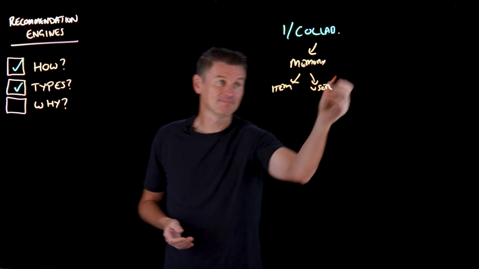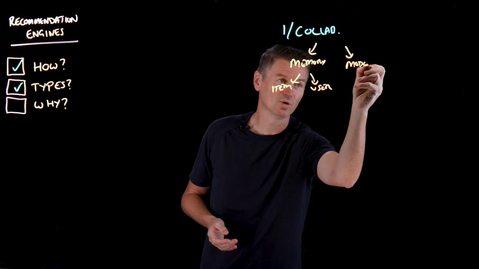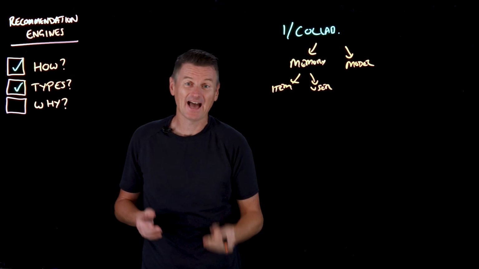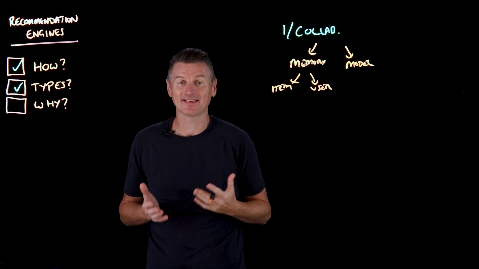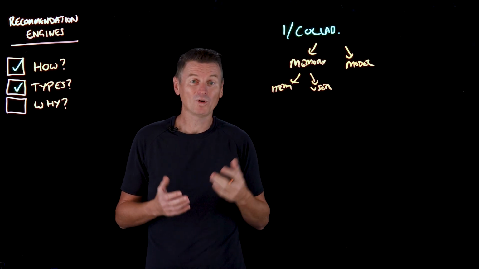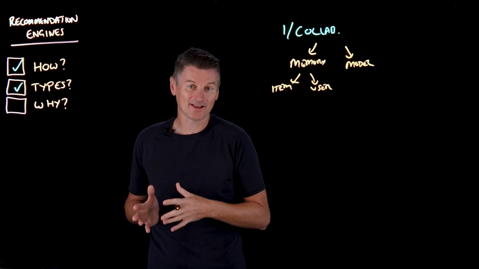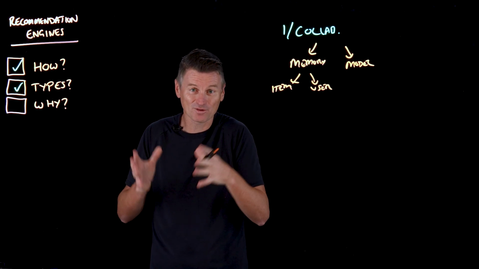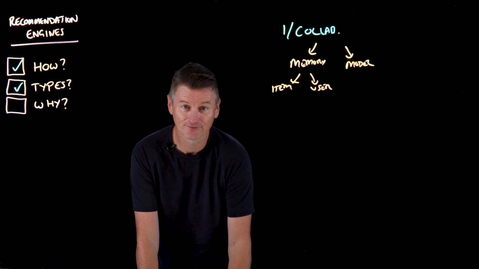Now, that's memory. The other type of collaborative filtering is called model-based. And it uses algorithms to predict user preferences by identifying patterns in user behavior. And one common method is matrix factorization, where a large user item matrix is simplified, kind of squashed down into a smaller set of factors. All right, so that's collaborative filtering.